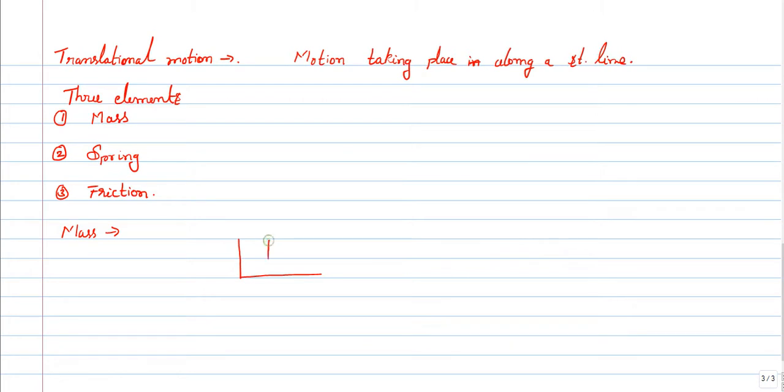So we shall have a mass m on roller support, meaning this will symbolize zero friction. And we have m, and what we are doing is applying force F of t, and we have displacement x of t. So when I apply a force F of t, there will be a displacement x of t.